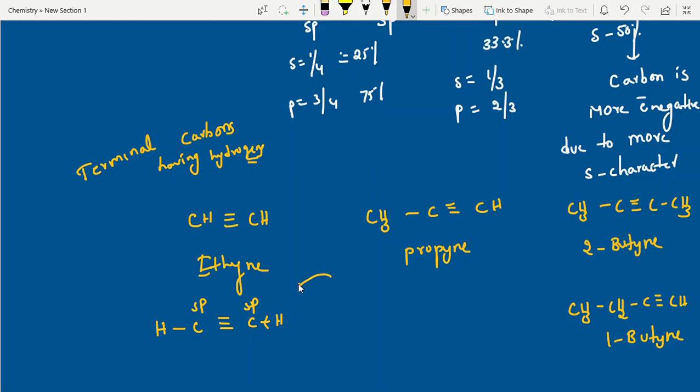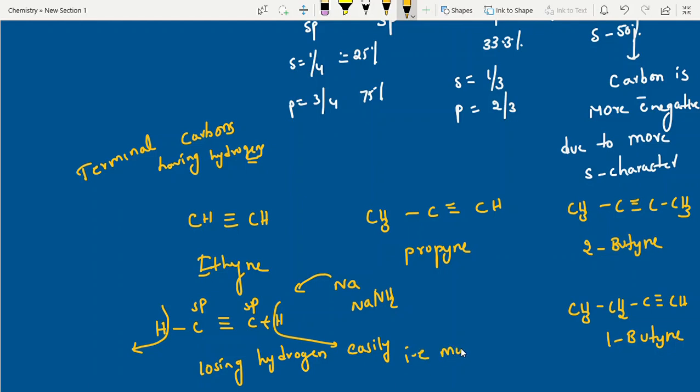If any metal approaches, like sodamide or sodium metal, it easily takes it. Who is losing easily? Hydrogen. Losing hydrogen easily, so that is more acidic. That's all, students. This one is more acidic than this one, and here it is not acidic in nature.